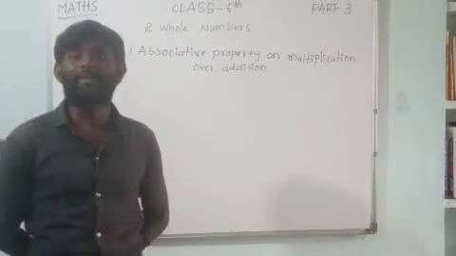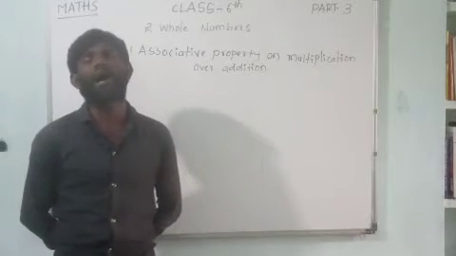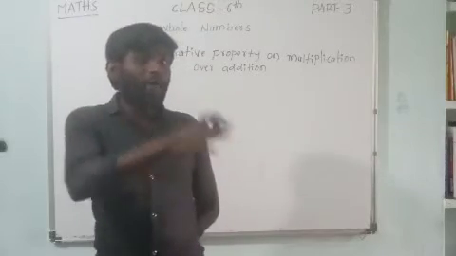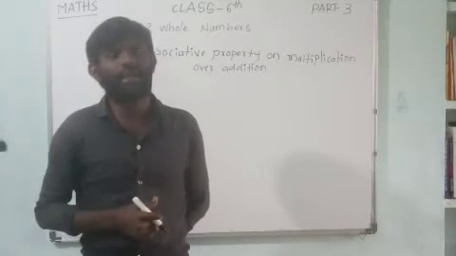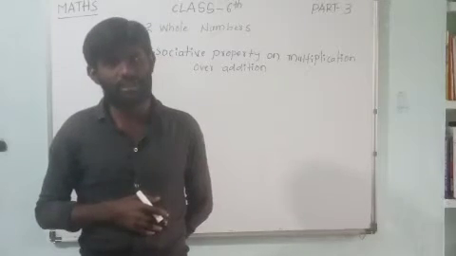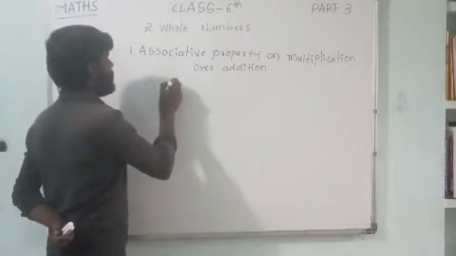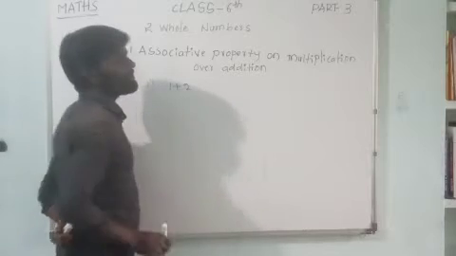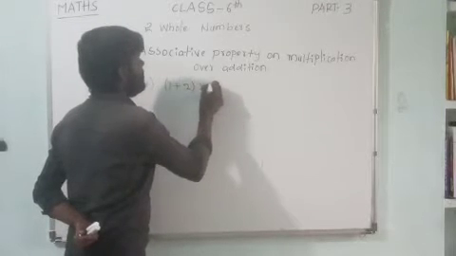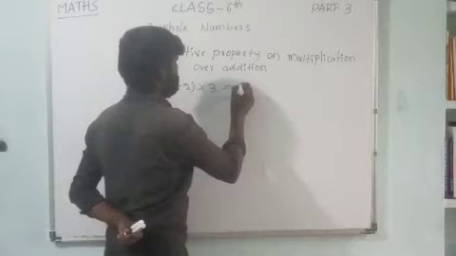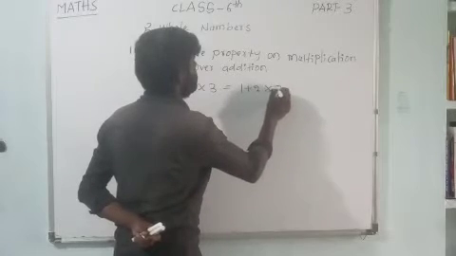Associative property on multiplication over addition means that here addition is also there, and multiplication is also there. Example 1: suppose 1 plus 2, into 3.